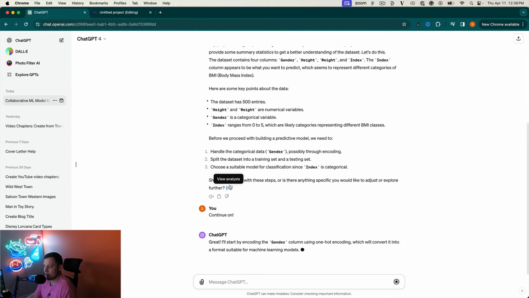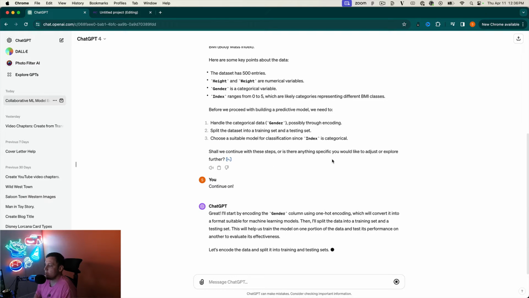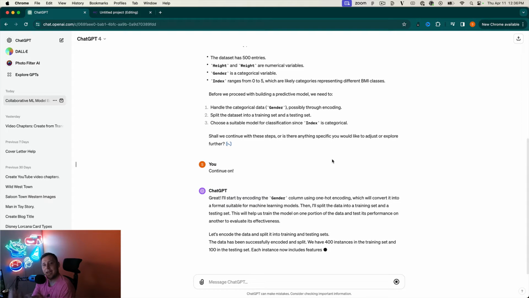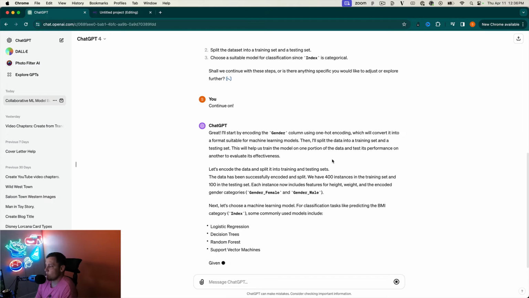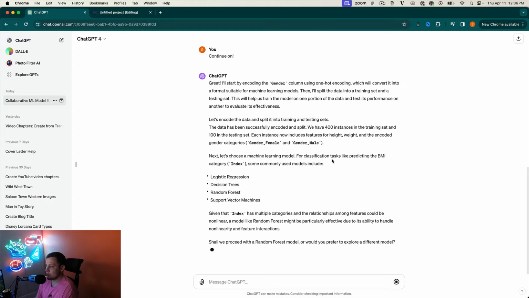I like the fact that I can view the analysis as well, so it shows us what it did. That's pretty cool. It says to start by encoding the gender column using one hot encoding, which will convert it into a format suitable for ML models. So you're probably going to go 0 and 1, I would guess. That's what Claude did. And then it's going to split the data into training and testing, which it did 80% training, 20% testing. So you can see it did the exact same thing here, 400 in the training, 100 in the testing. And the encoded gender categories are gender female and gender male.